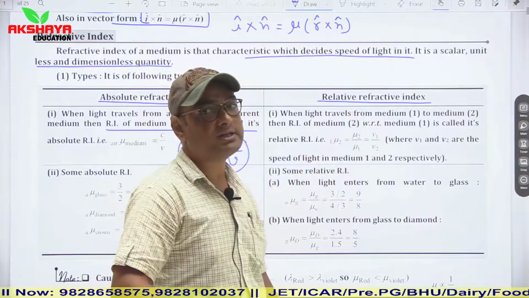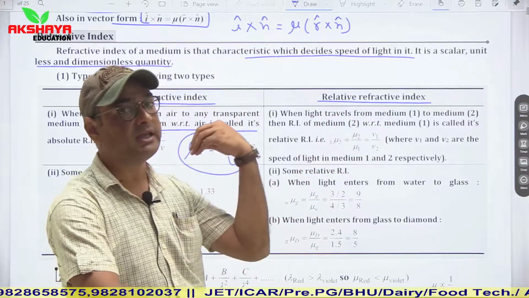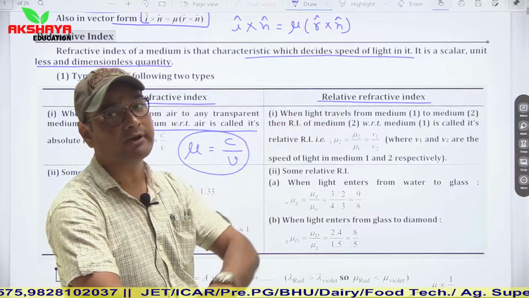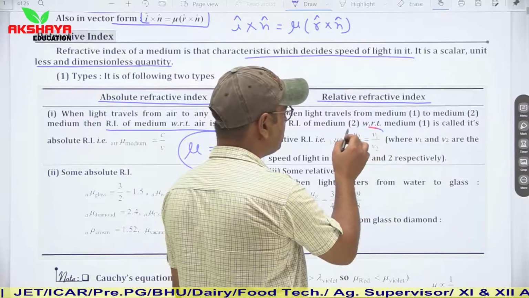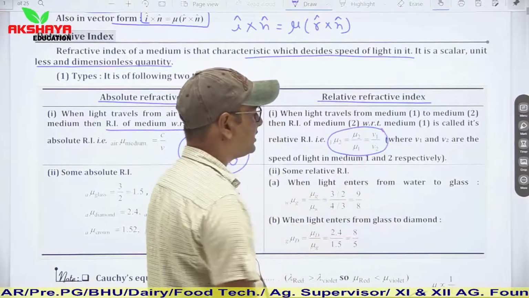Relative refractive index is defined as the refractive index of any medium with respect to the refractive index of another medium. It means mu2 upon mu1 is equal to v1 upon v2. This is the relation.